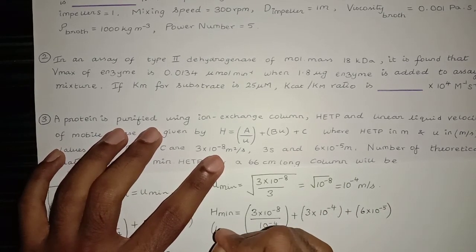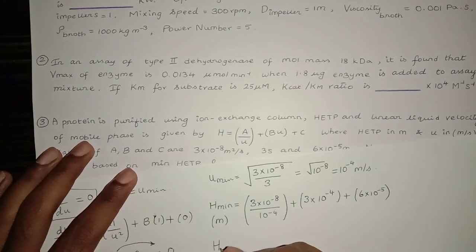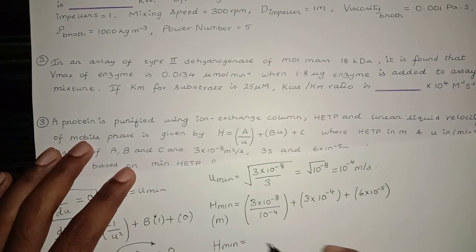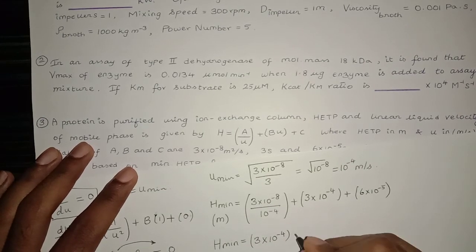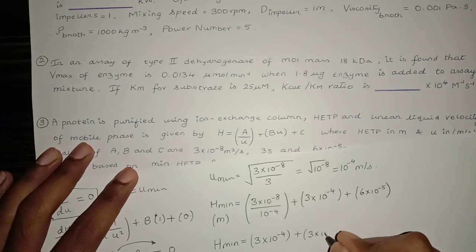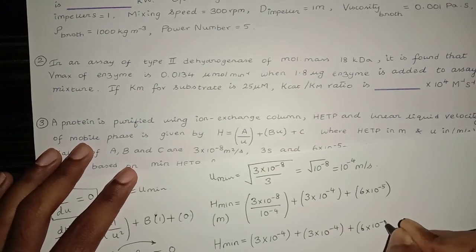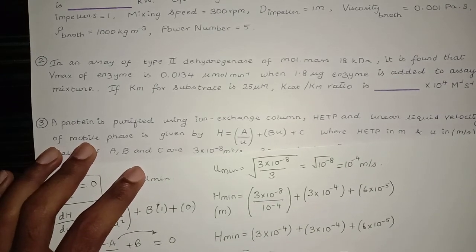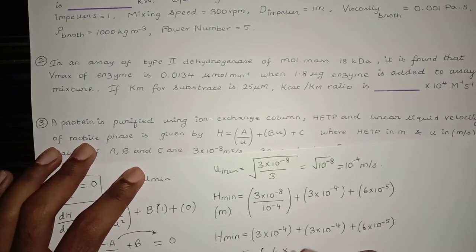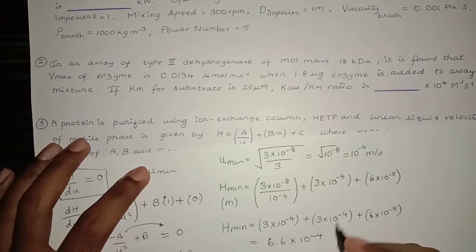The unit of H minimum is meter. So it's 3 into 10 raised to the power negative 4 plus 3 into 10 raised to the power negative 4 plus 6 into 10 raised to the power negative 5. 3 plus 3, 6. So 6.6 into 10 raised to the power negative 4 meter.